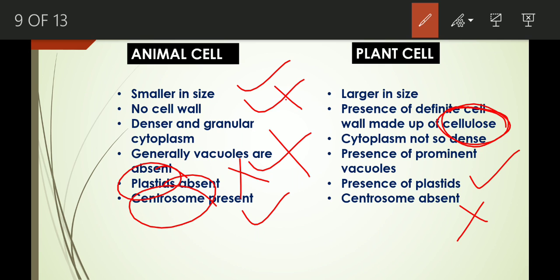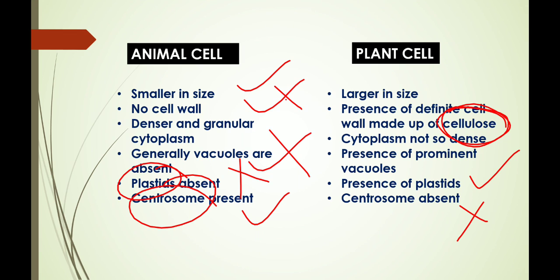In that video, I will talk about these cell organelles. Okay. So these are the basic differences between an animal cell and a plant cell. And another thing that I want to say is, in case of plant cell, the cytoplasm is not so dense. But in case of animal cell, the cytoplasm is denser and moreover granules are present in that cytoplasm.